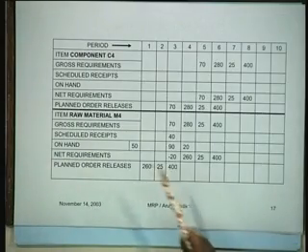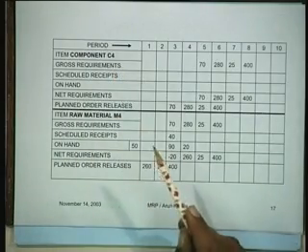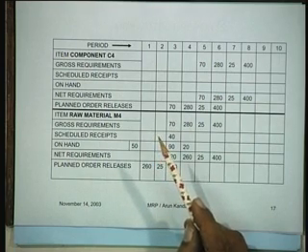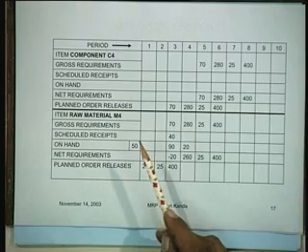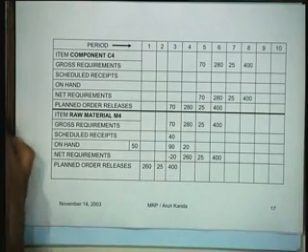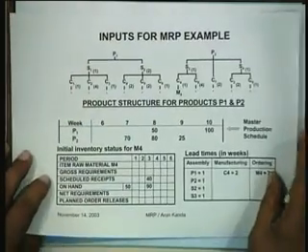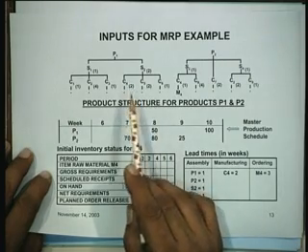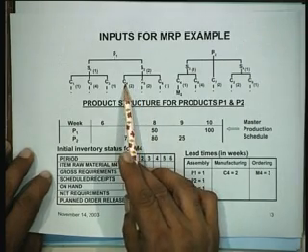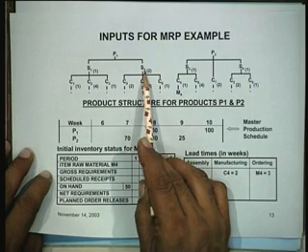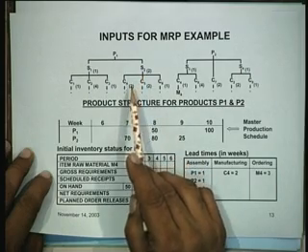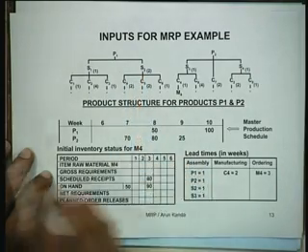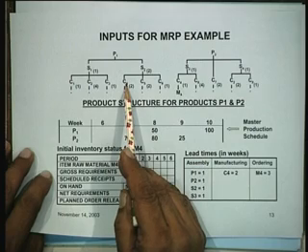So when you are talking about the component C4, this actually indicates the concept of explosion in a much more dramatic form. When we are trying to determine the requirements for C4, what do you see? 2 units of C4 are needed in each assembly S2, right? So we take the requirements for assembly S2 and multiply this with 2 across the periods, and we will get the requirement for C4 from here.